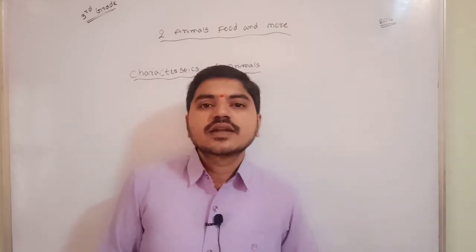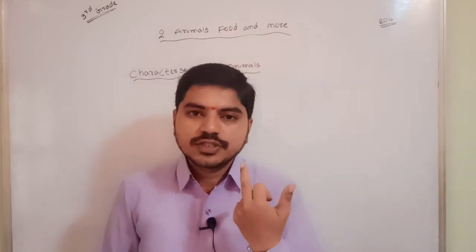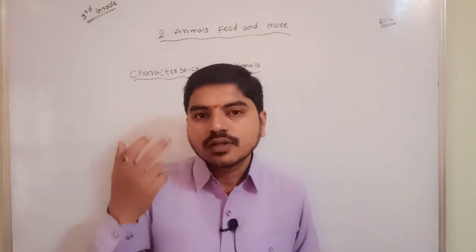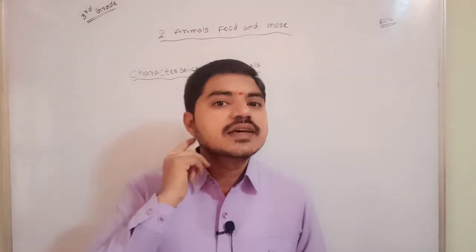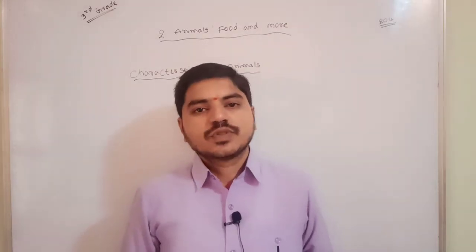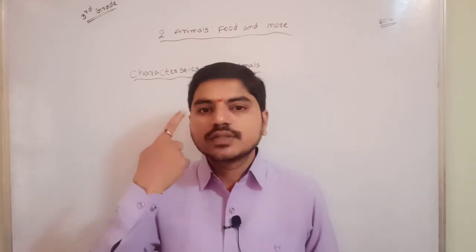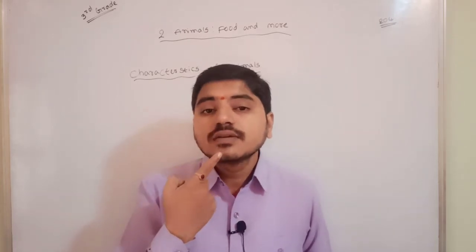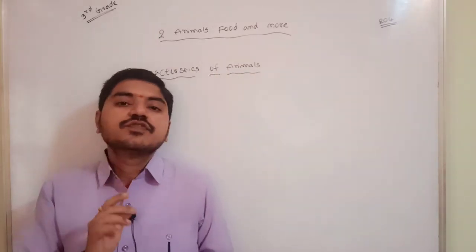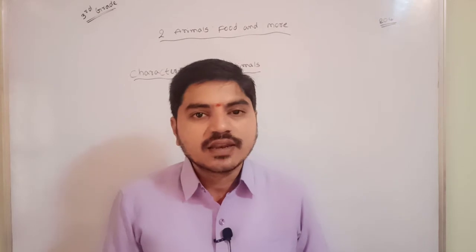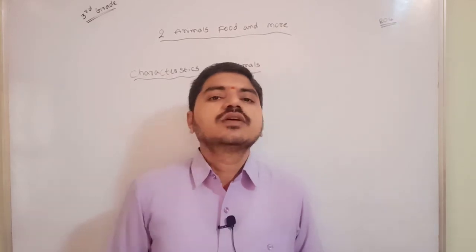And the next sense organ is the tongue, right? Clear? So these are the sense organs. Here, eyes, nose, ears are also sense organs. Okay? Eyes 1, ears 2, nose 3, tongue is 4, and what is the fifth sense organ? Skin. Our body skin is also one of the sense organs.